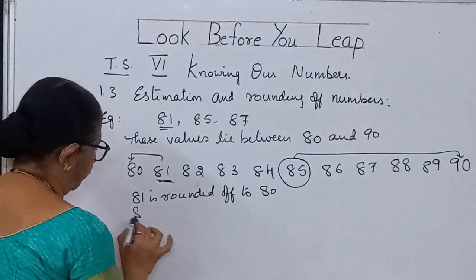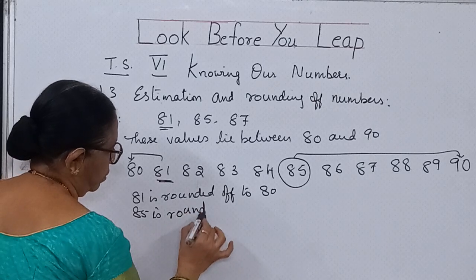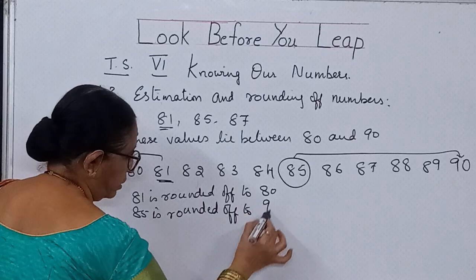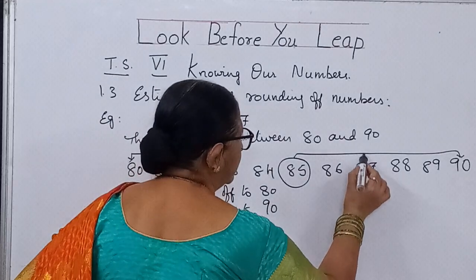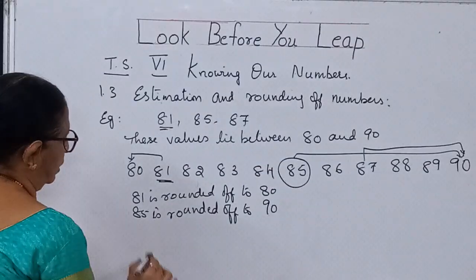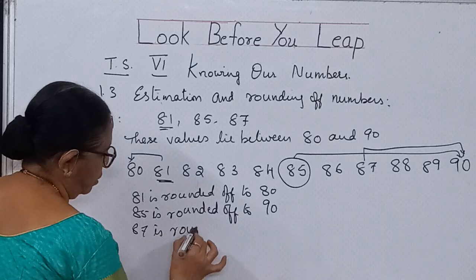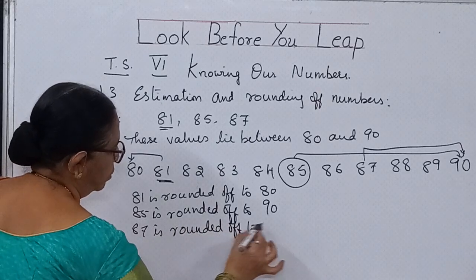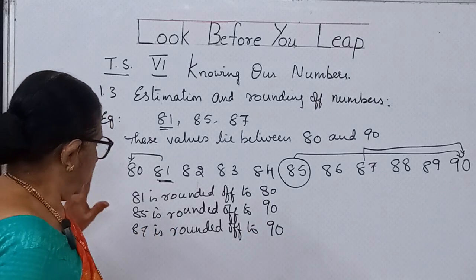Next number is 87. So even this 87 is rounded off to 90 only. So I hope you have understood, children, here.